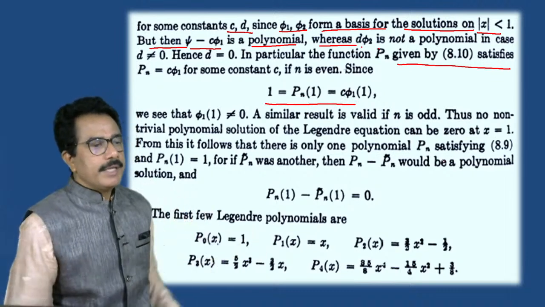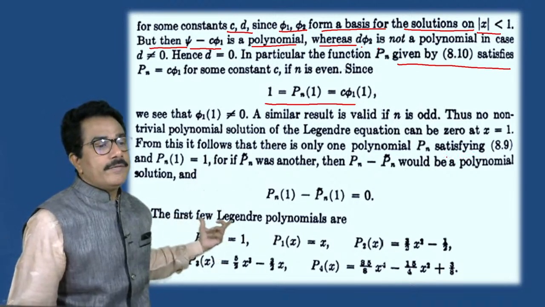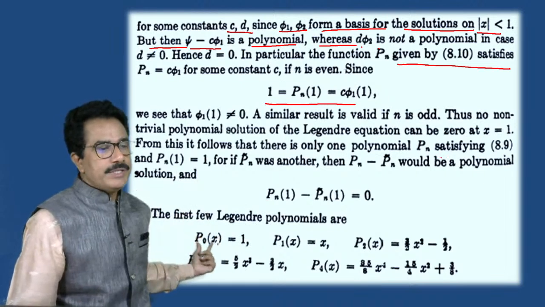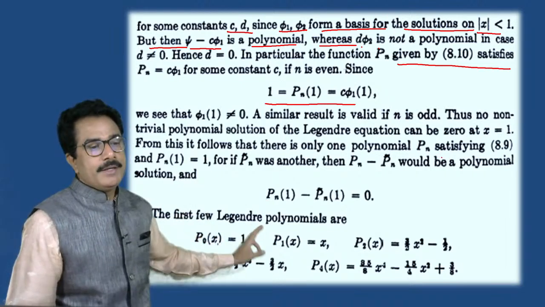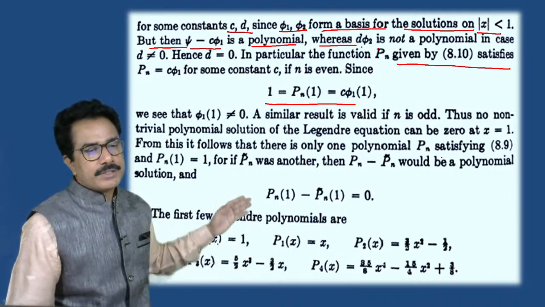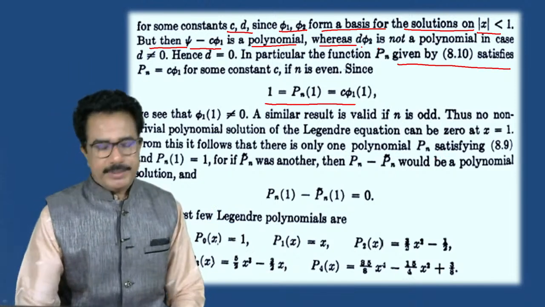According to equation 8.9 we can write the first few Legendre polynomials: P0 of x is equal to 1, P1 of x is equal to x, P2 of x is equal to this, and in this way we can obtain the Legendre polynomials.